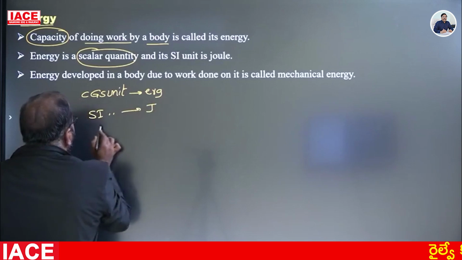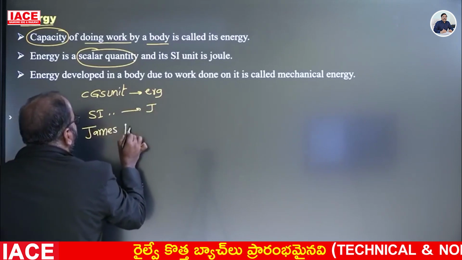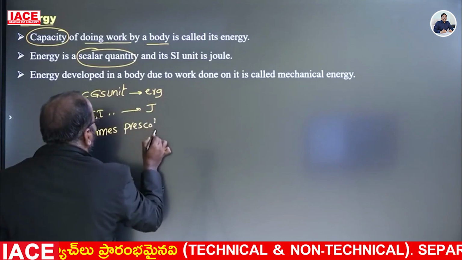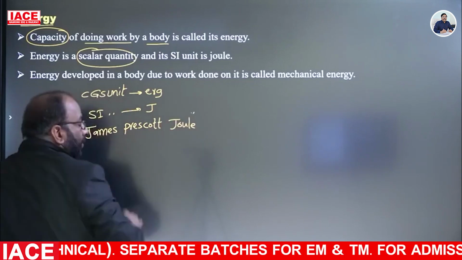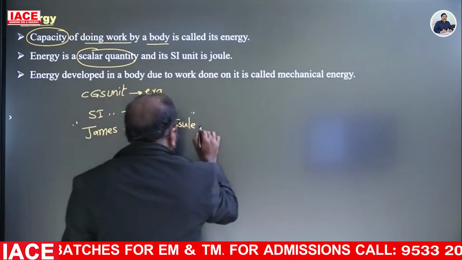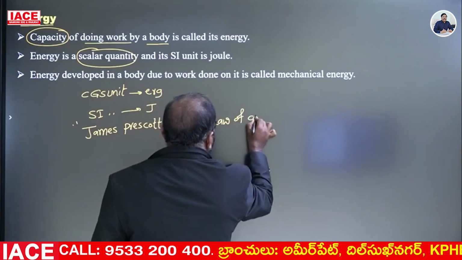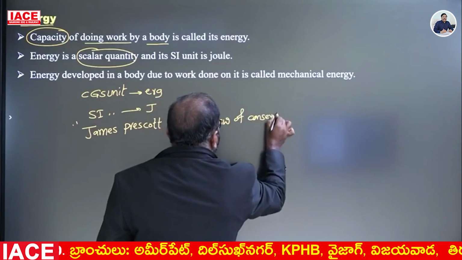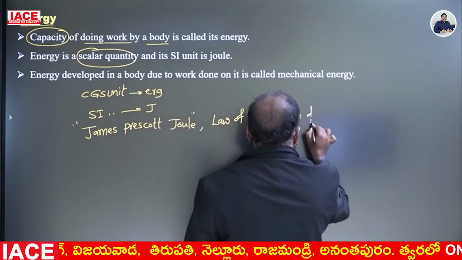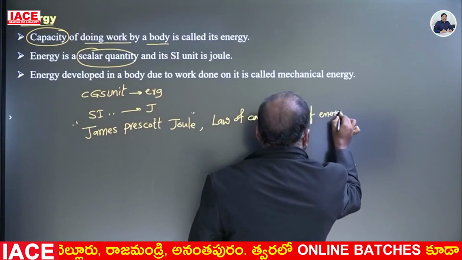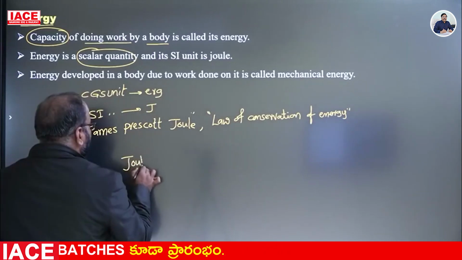joule. This unit is named in honor of James Prescott Joule. He experimentally verified the law of conservation of energy. The law of conservation of energy was experimentally verified by James Prescott Joule. So in his honor, it is expressed as the joule.